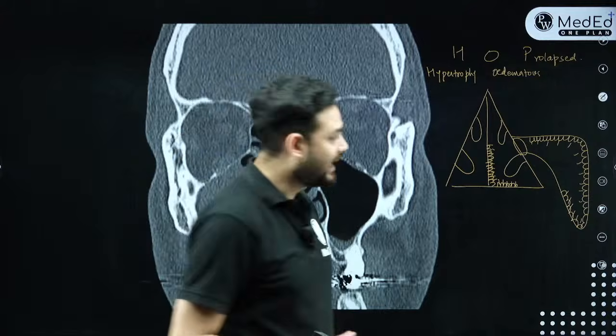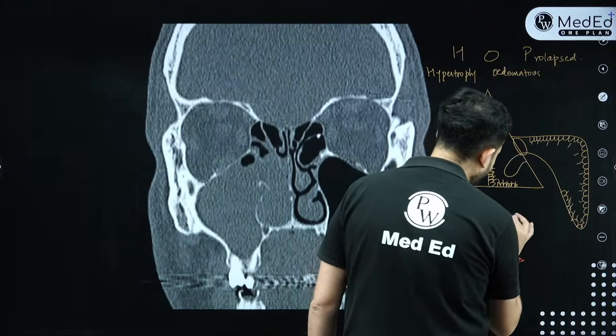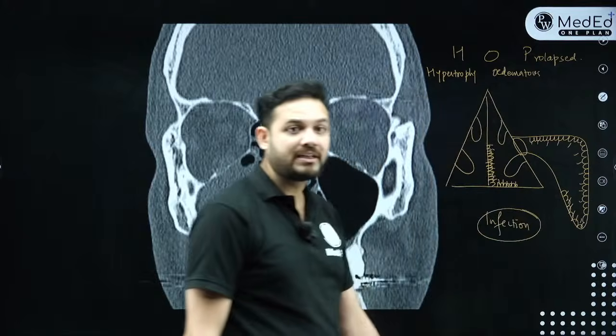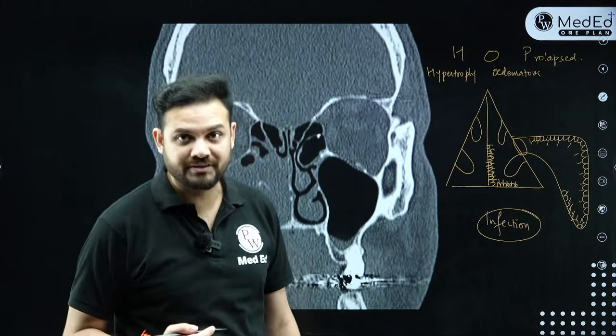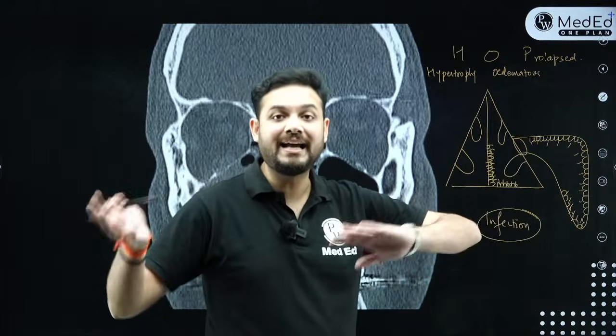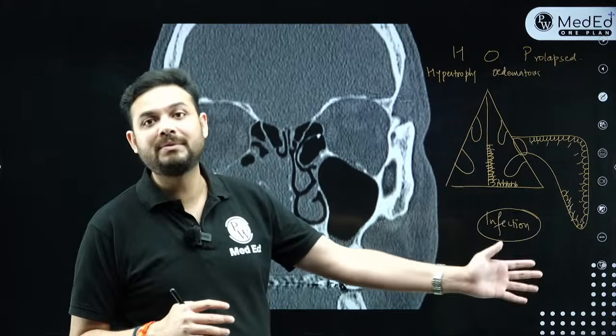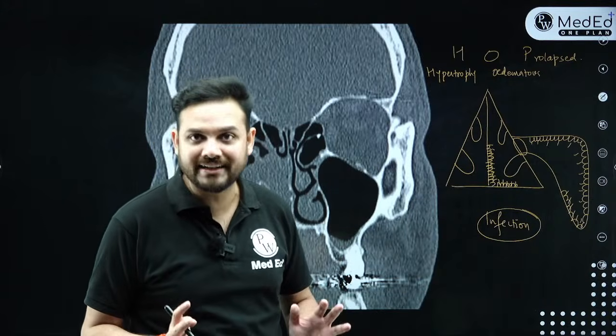And why does this happen? Under the influence of constant infections or allergies. So most commonly if I talk about antrochoanal polyp, it happens because of recurrent infections. Ethmoidal polyps which are bilateral, multiple, they happen because of allergies. But antrochoanal polyps usually happen because of recurrent infections inside the sinuses.